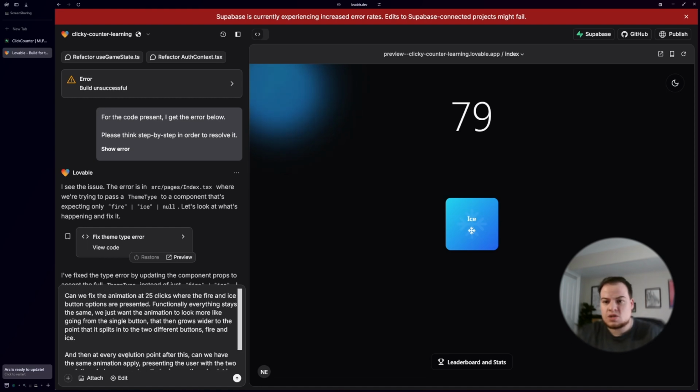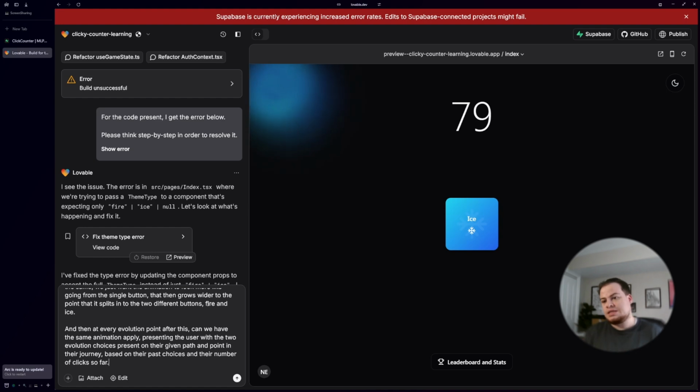Okay, good. I want to make sure I get this right. We're fixing the animation where it's got fire and ice. We're keeping it functionally the same. We just want the animation different in this case. Going from a single, grows wider, splits into two. And then we want this same behavior, this same splitting to happen at every single point on either path, anytime they're given a choice.